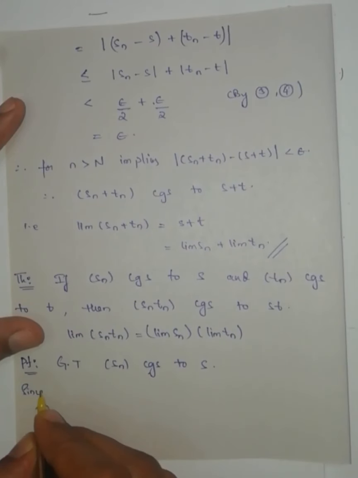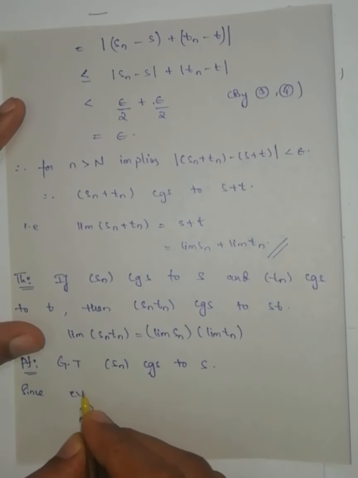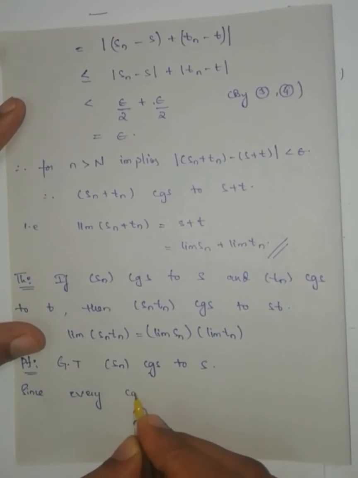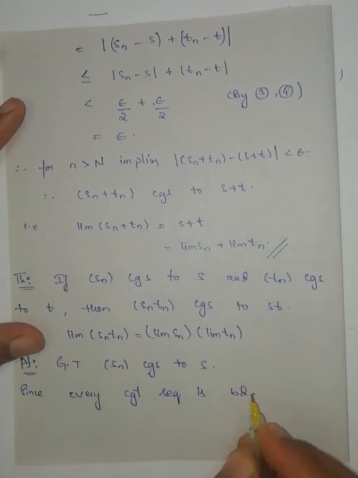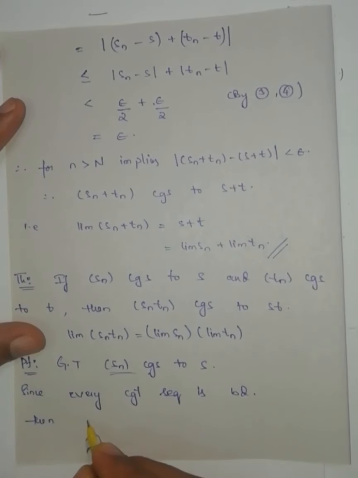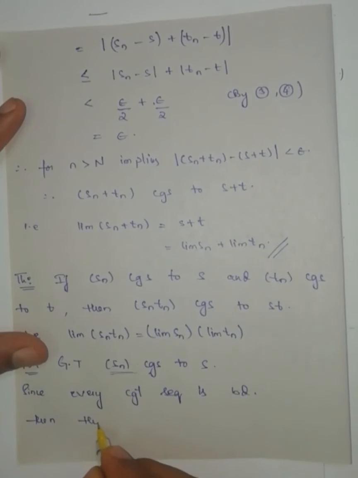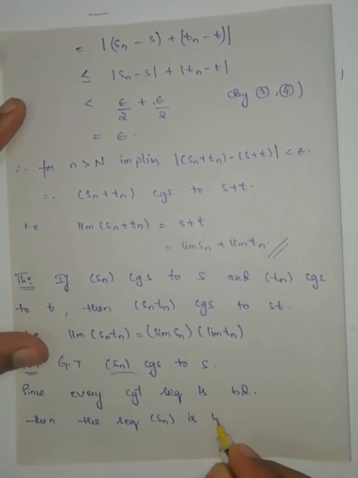Since every convergent sequence is bounded, this sequence is also bounded because it is a convergent sequence. Then the sequence Sn is bounded.